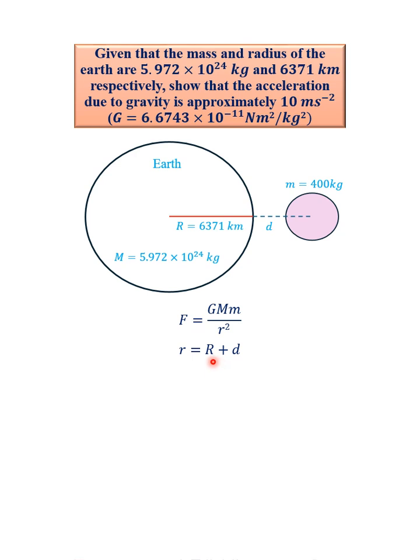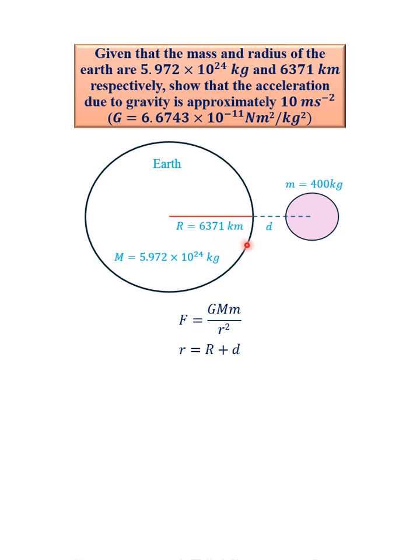Now it's getting interesting. Be patient. If you look at it carefully, the value of d will be negligible compared to the radius of the Earth. We are talking about a massive value of 6,371 kilometers. What do you think can be suspended above the surface of the Earth that will be as close to the radius of the Earth as possible? Almost nothing.